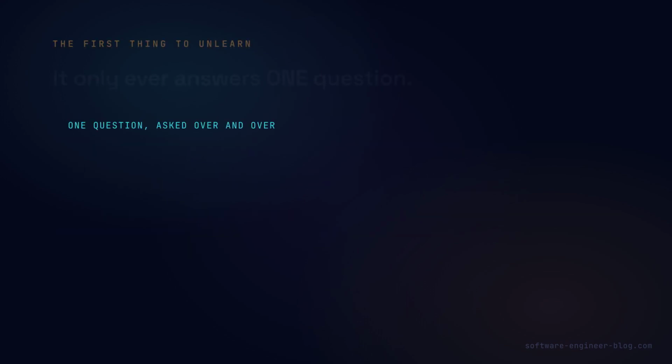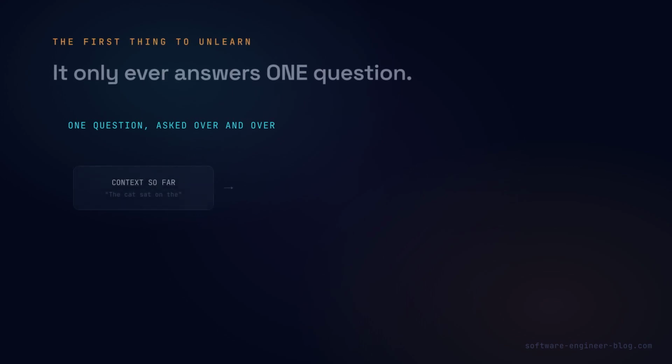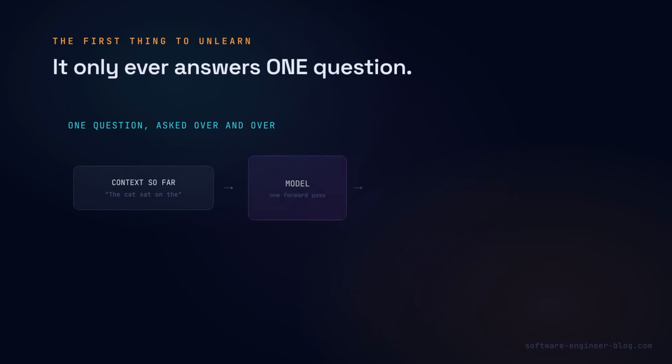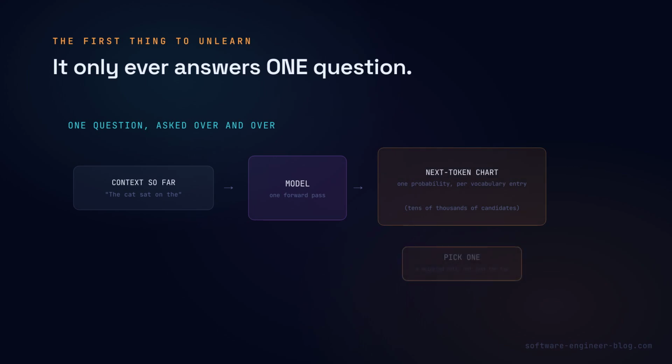Here is the first thing to unlearn. A language model never sees a finished sentence, and it never writes one in one go. It only ever answers one tiny question, over and over. Given everything written so far, what is the very next chunk of text? Answer that question once, glue the answer onto what you already had, and ask the exact same question again. That loop, repeated, is the entire engine. Nothing more mysterious is happening underneath.